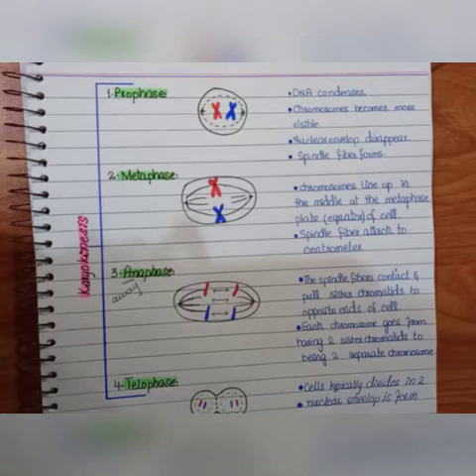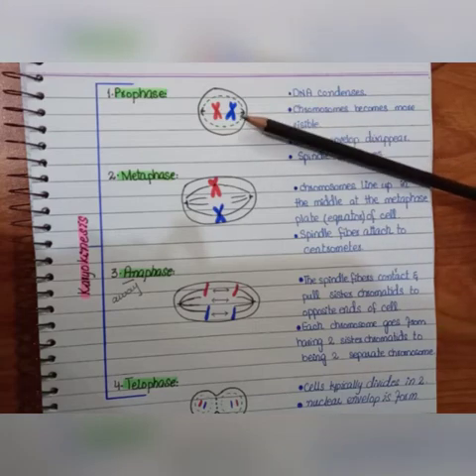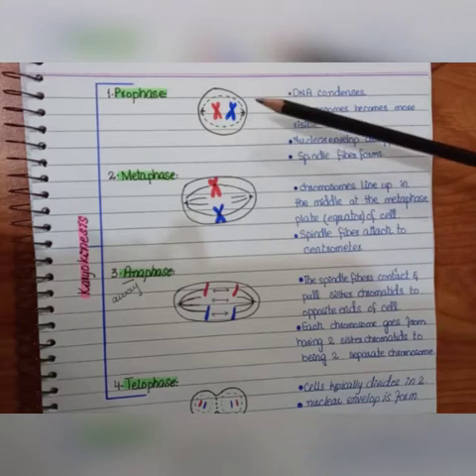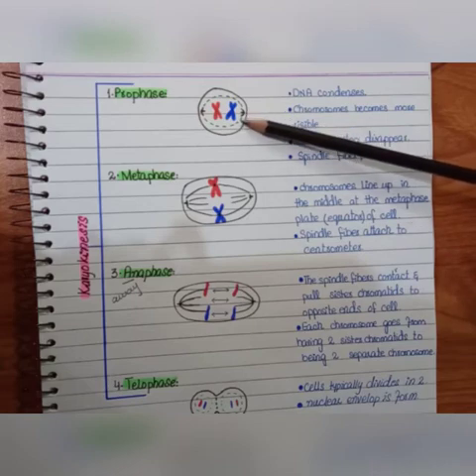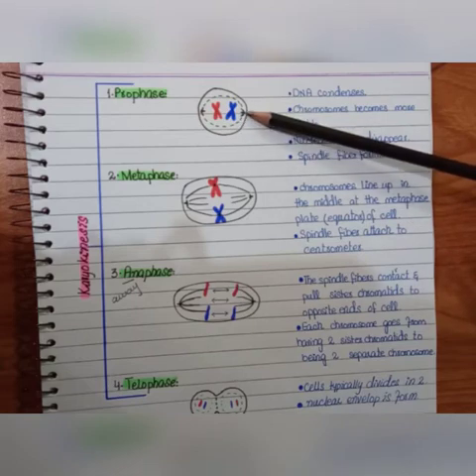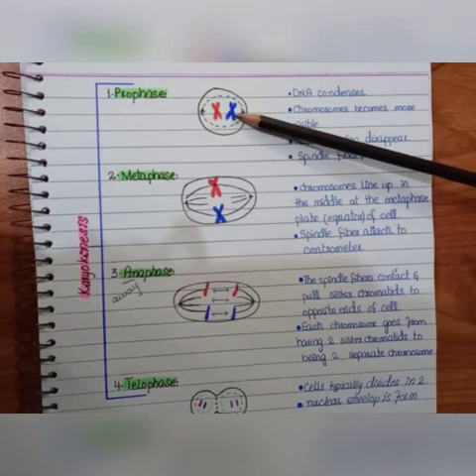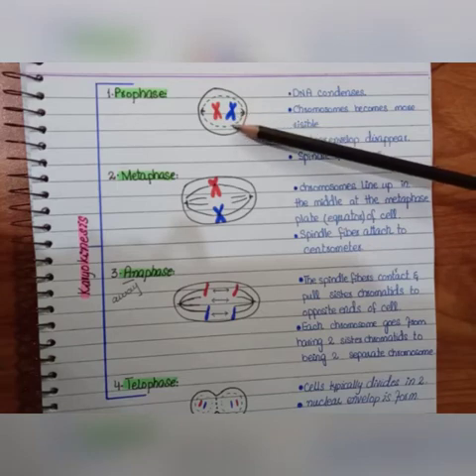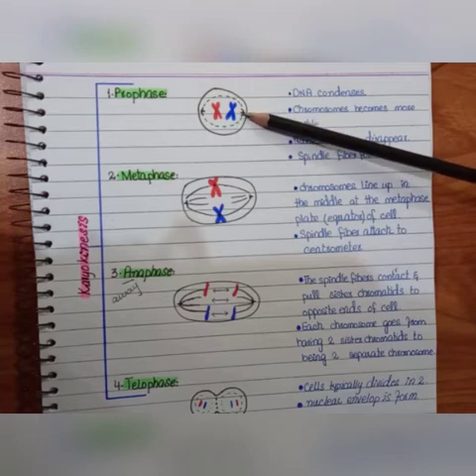First we have the prophase. What will happen in this phase? In this phase, the DNA condenses and the chromosomes become more visible like this, and the nuclear envelope, in green, disappears and spindle fibers form. Recall this. What will happen in the prophase? Chromosomes become condensed and more visible, the nuclear envelope disappears, spindle fibers form.